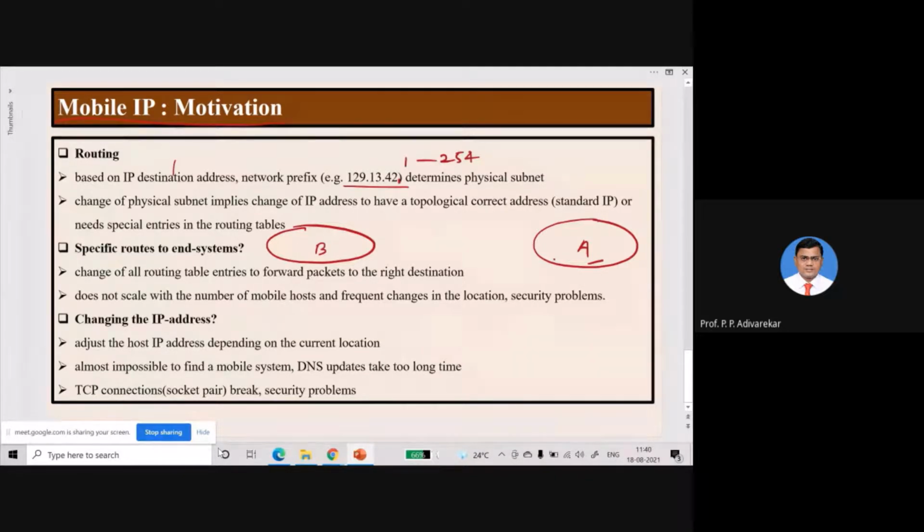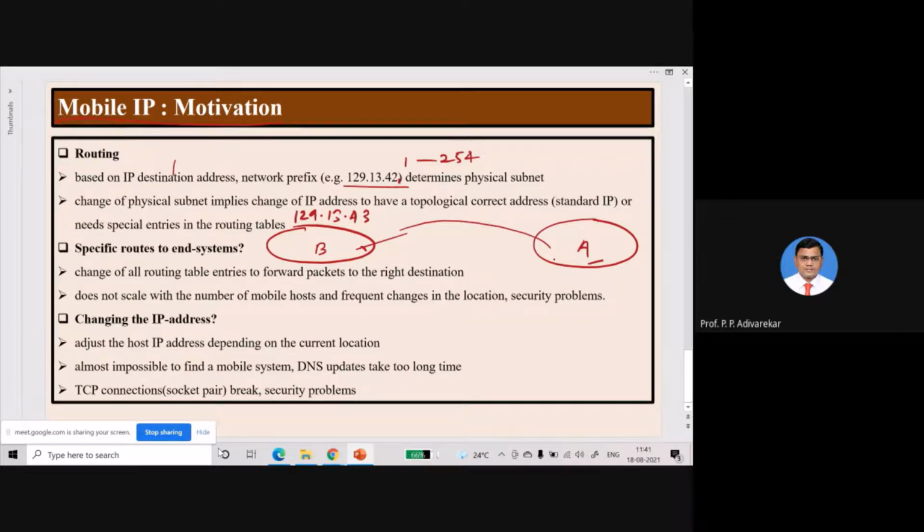Whenever you change the location, or whenever a node moves from one subnet to another subnet, obviously the new subnet will have a different IP address. Let's say this will be 129.13.43. So whenever you change the subnet, your IP address will also change, and that means the routing of packets to this particular subnet will also change, because routing is based on the IP addresses or the network prefix of the physical subnet.